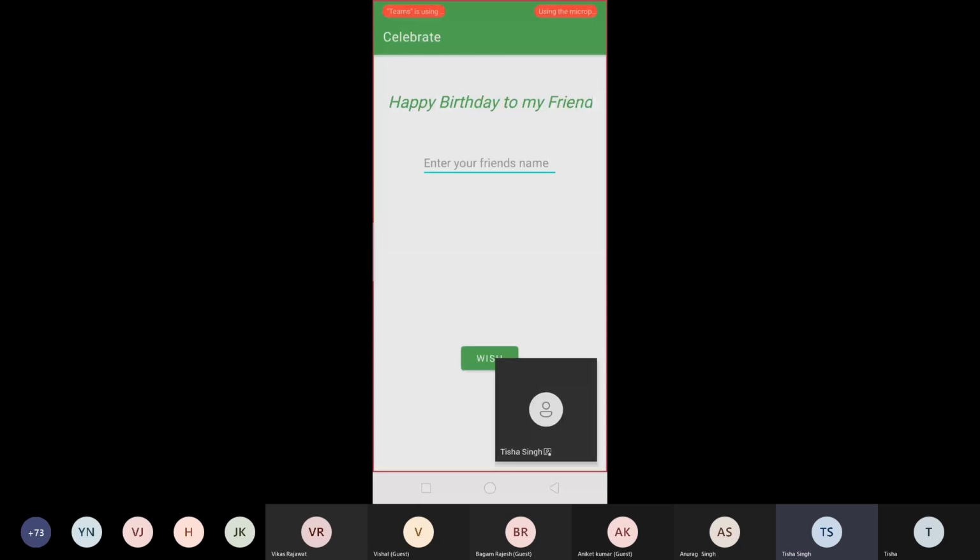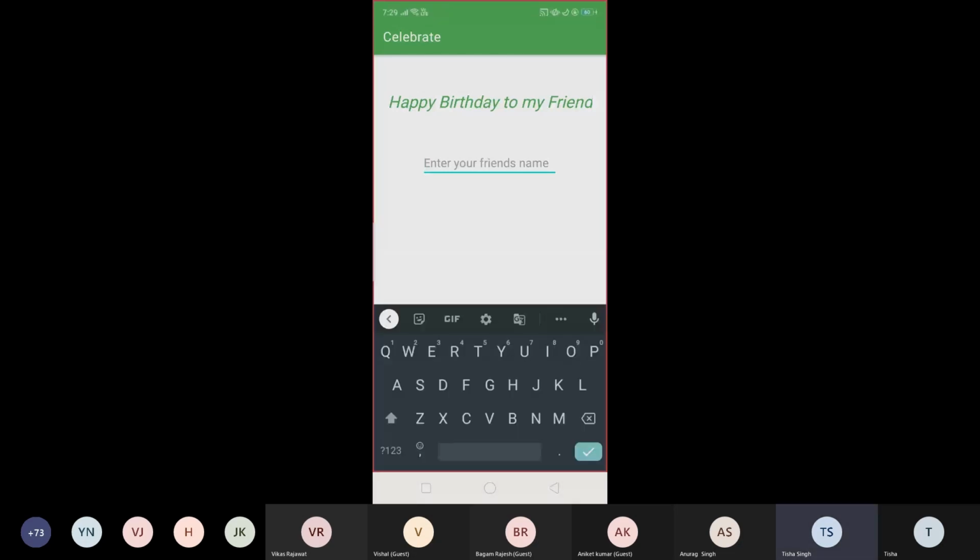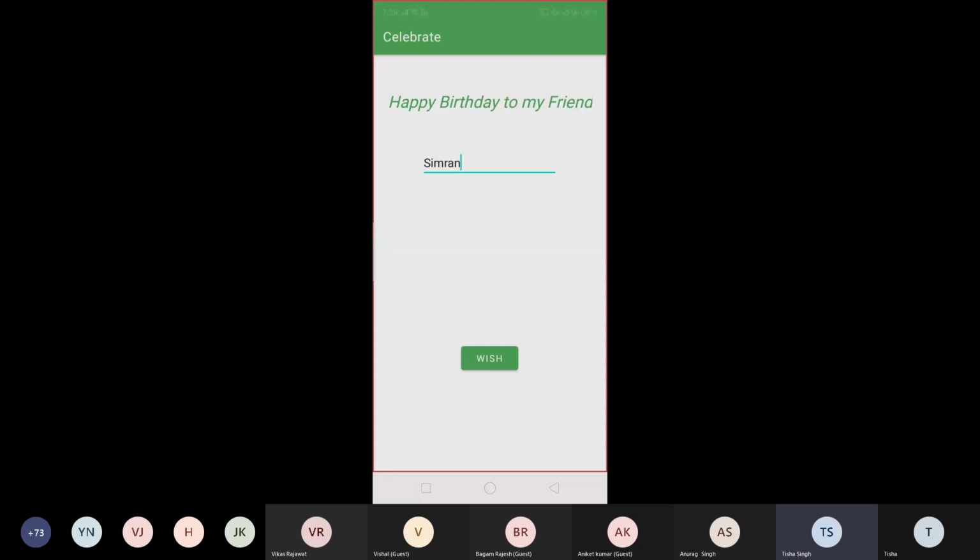and this is the interface that we have created. It is telling us to enter the name of our friend, let's call it Simran. Now, after entering the name of your friend, you can click on this wish button.